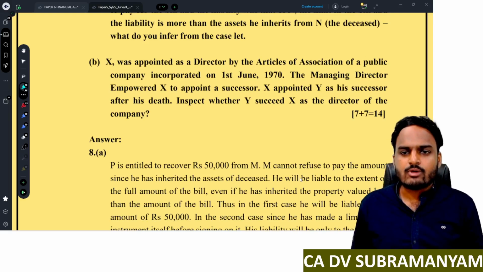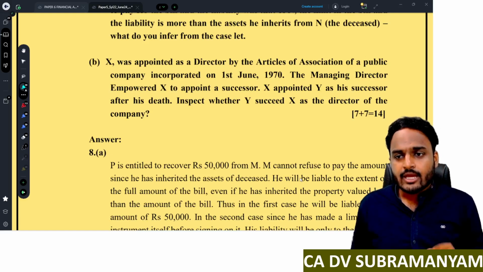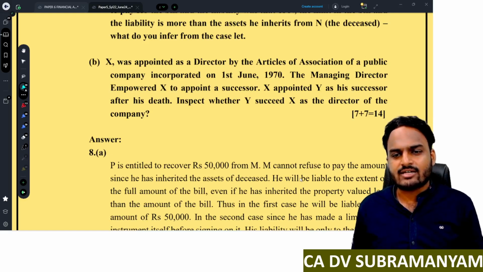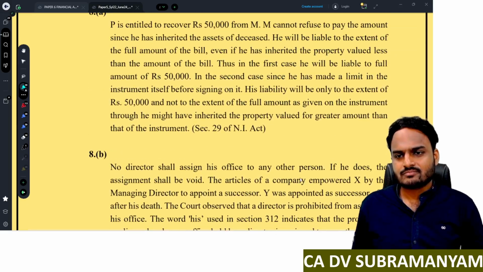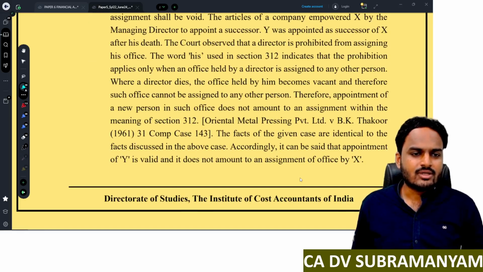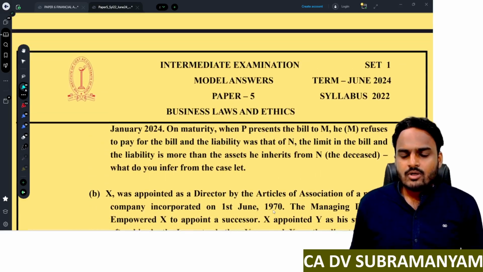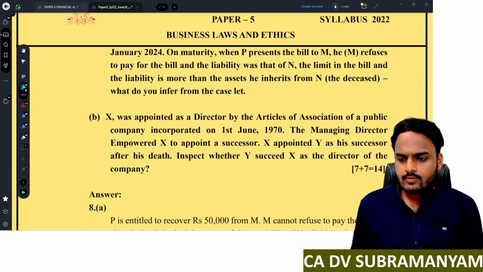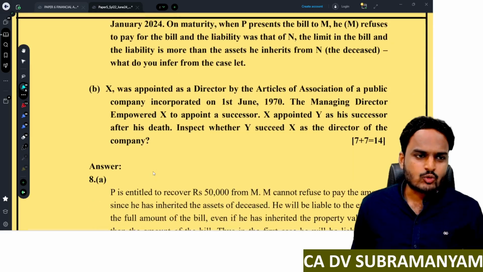Just wait. Next one: X was appointed as a director by AOA of a public company incorporated on 1st June 1970. The managing director empowered X to appoint a successor. X appointed Y as his successor after his death. Inspect whether Y succeeds X as a director of the company or not. So this is also one more practical question. Understood? Just go through the answers of these two practical questions.